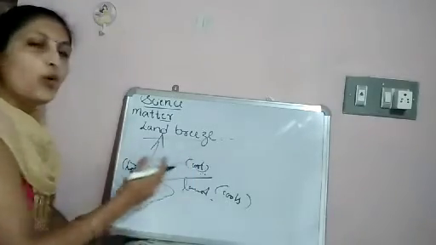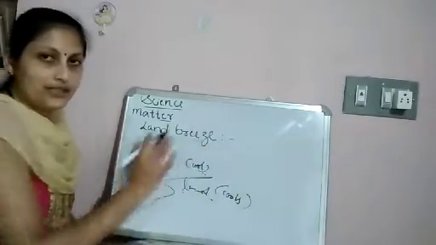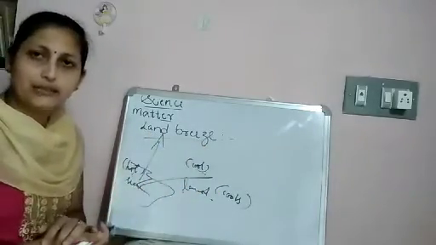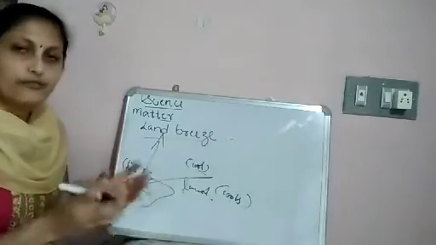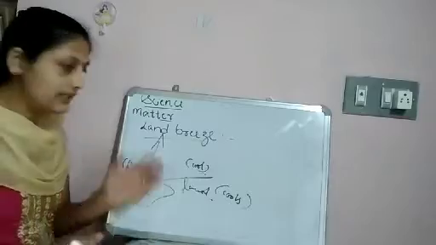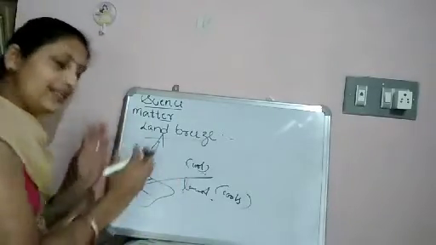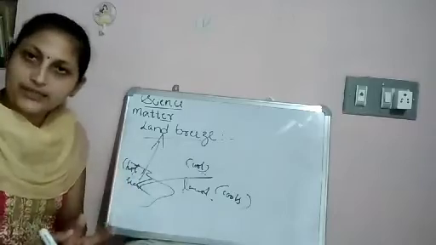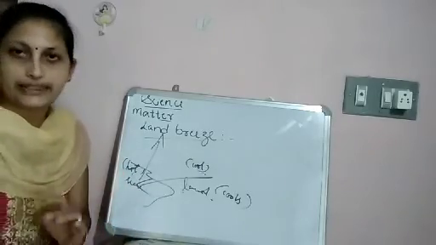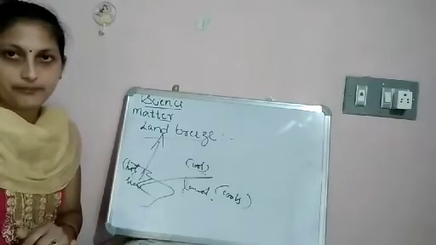This moving wind is called land breeze. So what is land breeze? Air or wind that blows from land to sea is called land breeze. It occurs at night. And air that blows from sea to land is called sea breeze. It occurs during daytime.